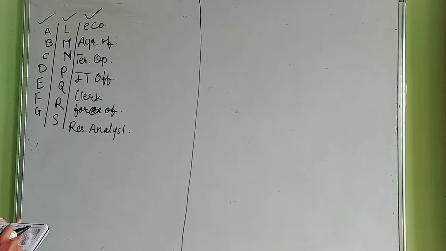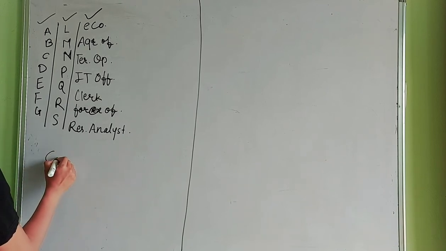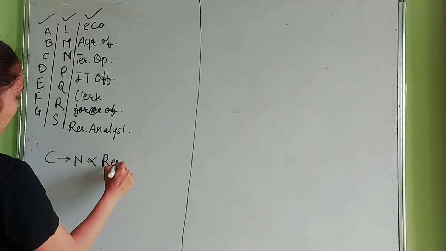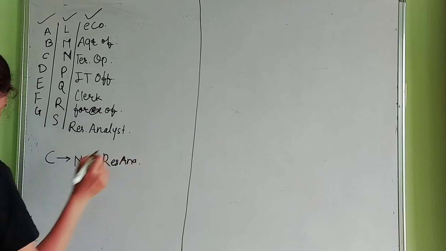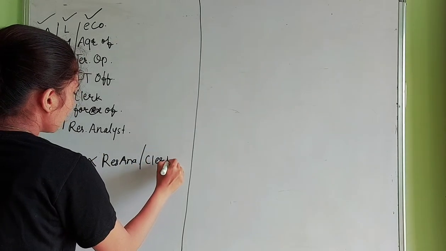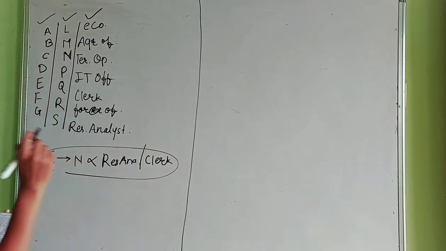The first condition says that C works for bank N and is neither a research analyst nor a clerk, meaning C is not a research analyst or clerk.